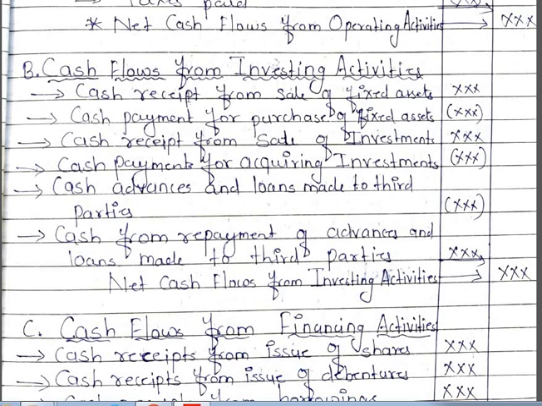Here, first cash received from sale of fixed assets will come, then cash payment for purchase of fixed assets. The first one is inflow and the second one is outflow, so we have to deduct this outflow from inflow and take the balance. Same is the case with investments. If you have given cash advances and loans to a third party, that will be outflow. Then cash from repayment of advances and loans made to the third party